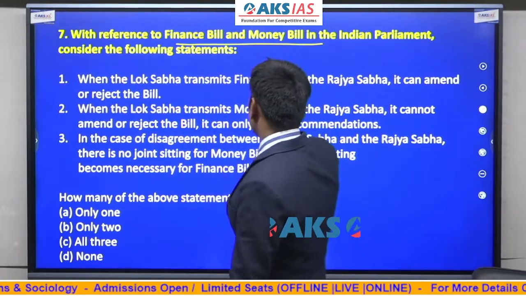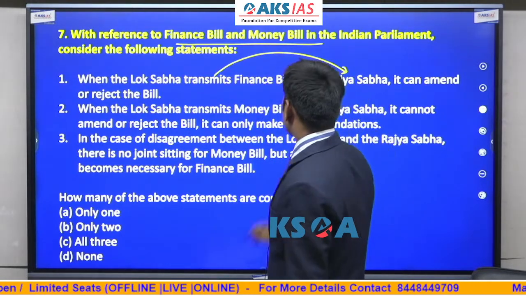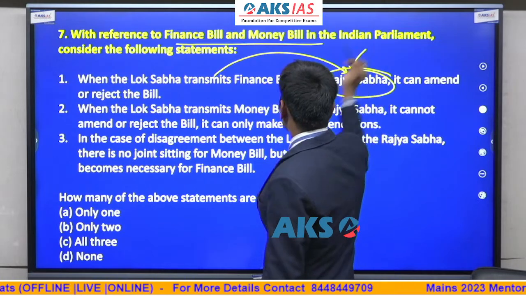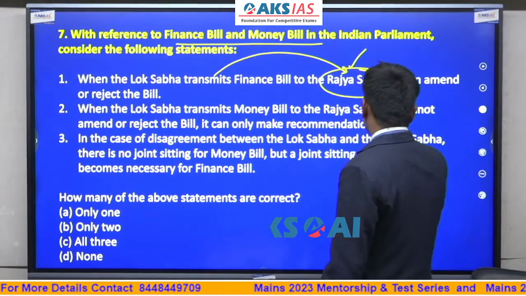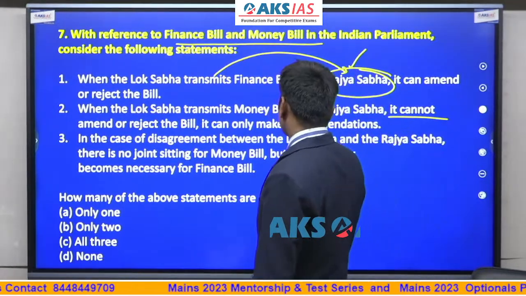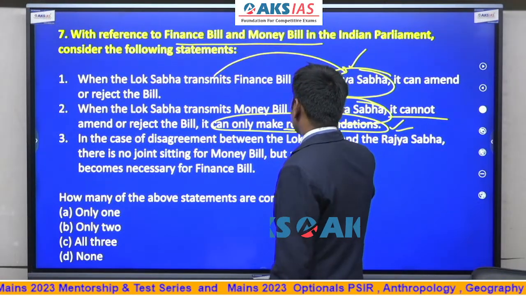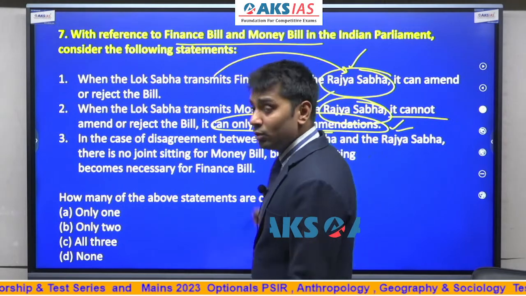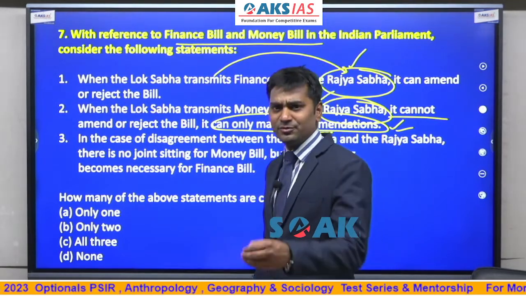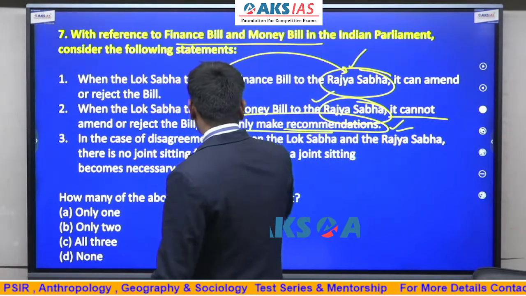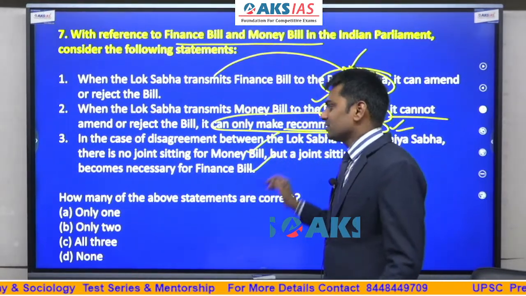When the Lok Sabha transmits a finance bill to the Rajya Sabha, it can amend or reject the bill. I said the Rajya Sabha has equal powers in a finance bill. When the Lok Sabha transmits a money bill to the Rajya Sabha, it cannot amend or reject the bill. It can only make recommendations. Yes, it can make recommendations, but it cannot amend or reject. So the Rajya Sabha has limited powers in a money bill, which I have discussed. This question was also discussed in the quick revision program of Polity just 3 days before the exam. In case of disagreement between the Lok Sabha and the Rajya Sabha, there is no joint sitting for a money bill, and a joint sitting becomes necessary for a finance bill.